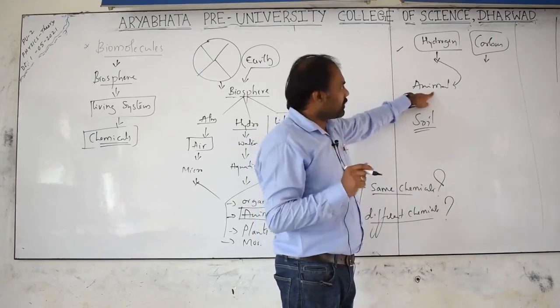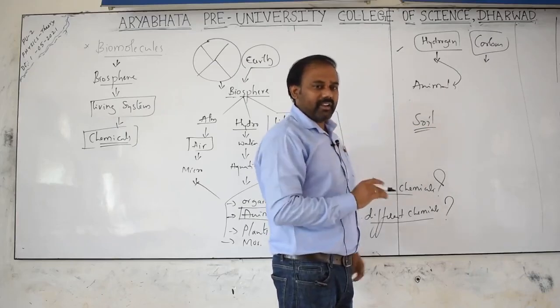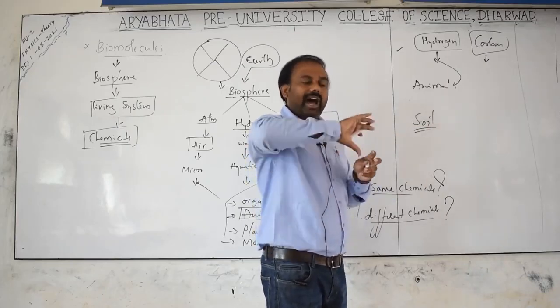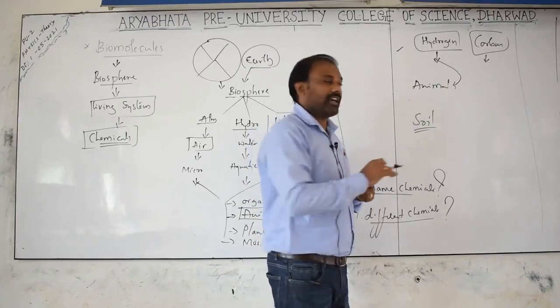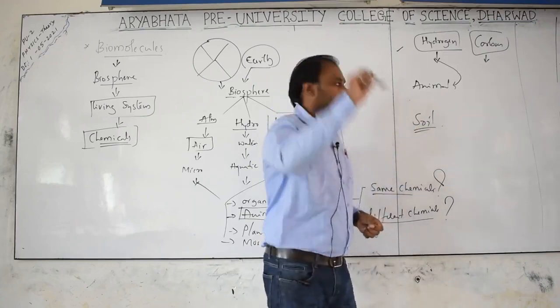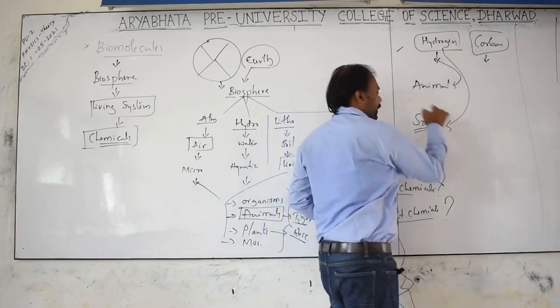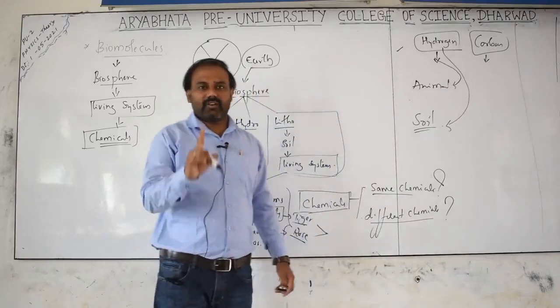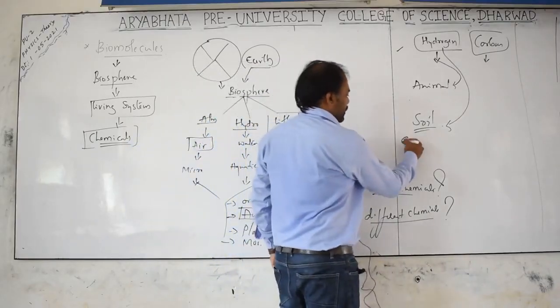Yes or no? At the same time, when you analyze the chemicals present in the soil, no doubt you are going to get hydrogen in the soil. We can take it as the earth crust.